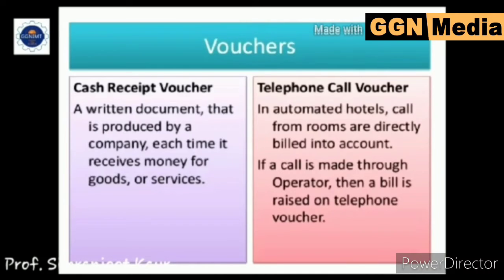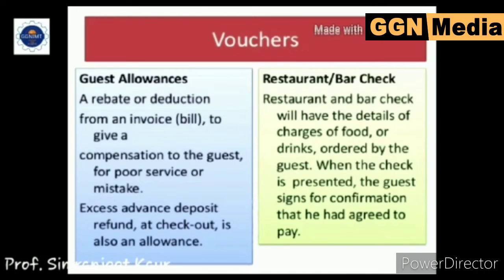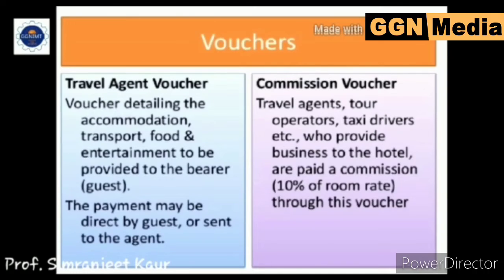Telephone call voucher is generated if calls are made through the operator and the same are raised against the guest. Visitors paid out voucher, which is also known as VPO, is a cash paid out by the hotel on behalf of guests. For example, taxi fare, cinema tickets, medicines, etc. Guest allowance voucher is a rebate or deduction given to the guest for any compensation. Restaurant or bar check voucher is a detail of charges of food or drinks the guest has taken.